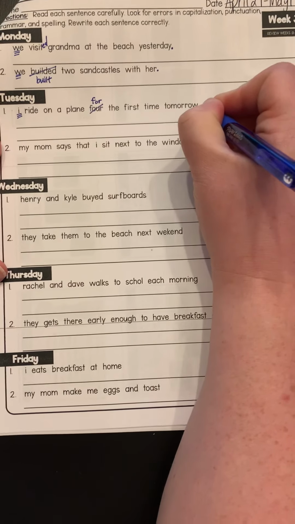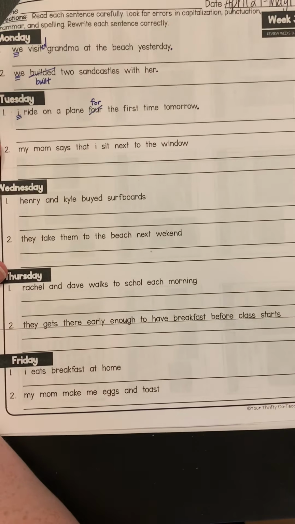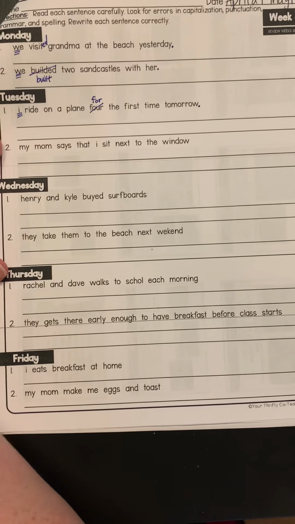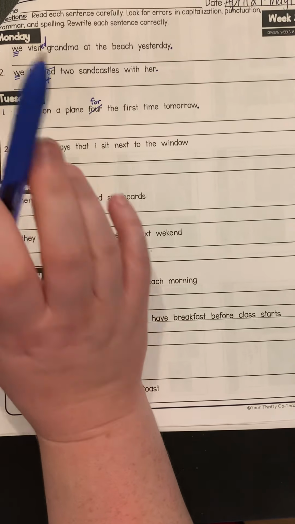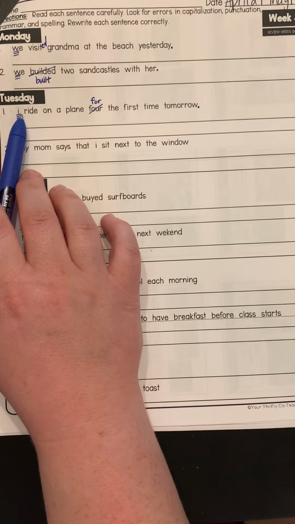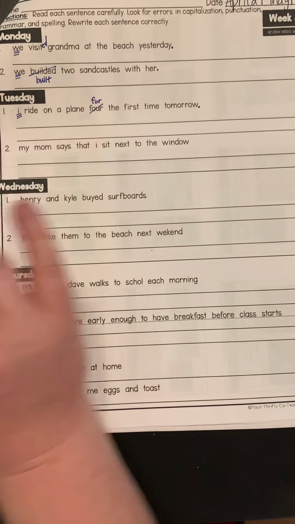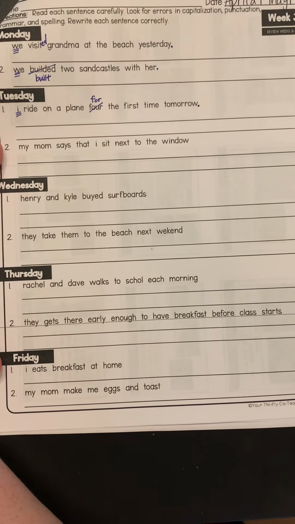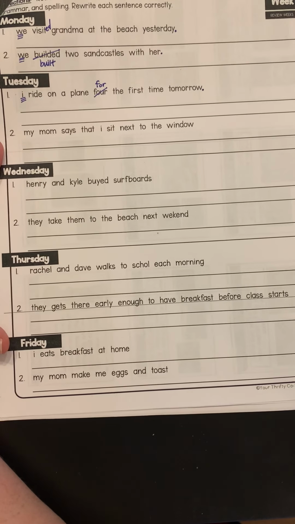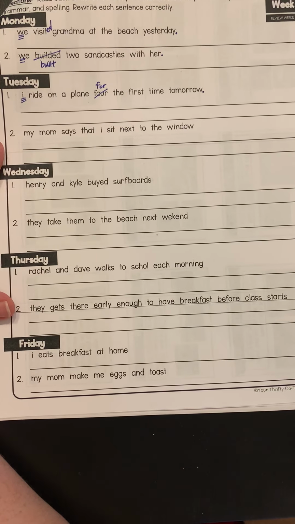Now, because of the structure of English, when we're talking about a future event, you could say I ride, or you could say I will ride. Either of those is correct. So again, I'm going to let Miss Wells decide which one she wants you guys to do. Either way would be perfectly acceptable.